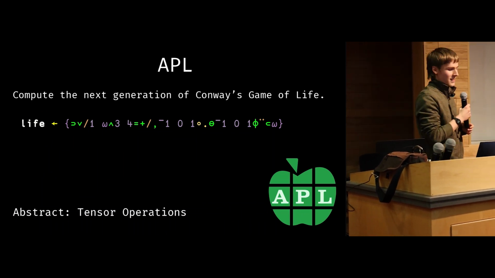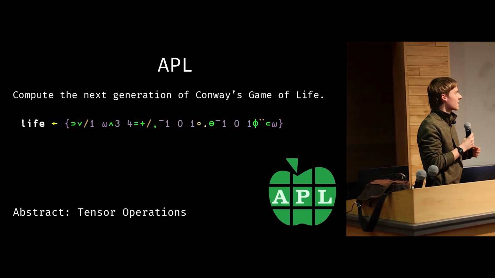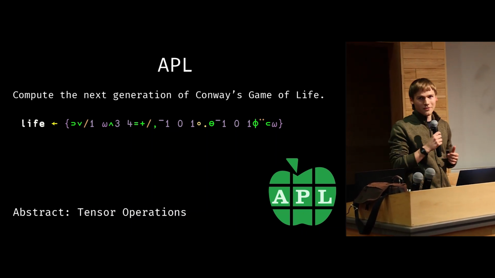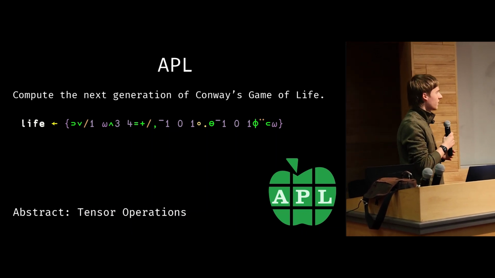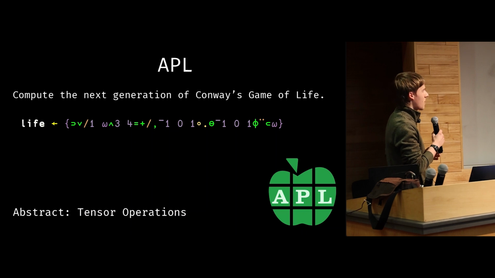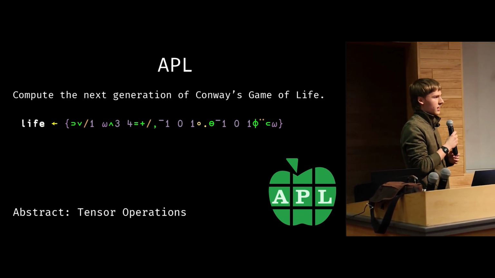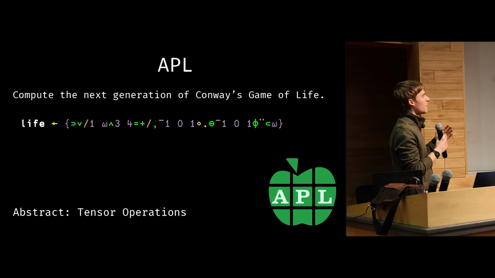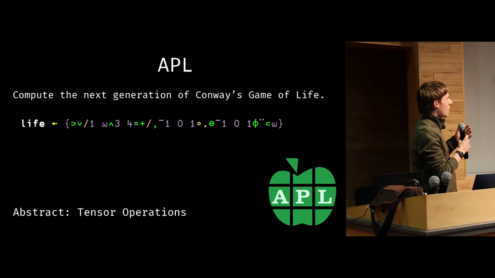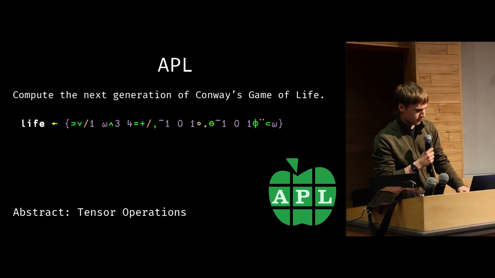APL is another example. APL is an array programming language, which basically means that we write in these funny squiggly symbols that we call glyphs. And each one of these glyphs is an operation or a transformation on a multidimensional array or a tensor. The way we traditionally code in APL is by stringing together a bunch of these operations. And as a result, we can forgo explicit control flow because we're using these transformations instead of that control flow. So this results in code that's much more of a declarative style, and we can describe things in terms of relationships instead of low-level incremental changes.